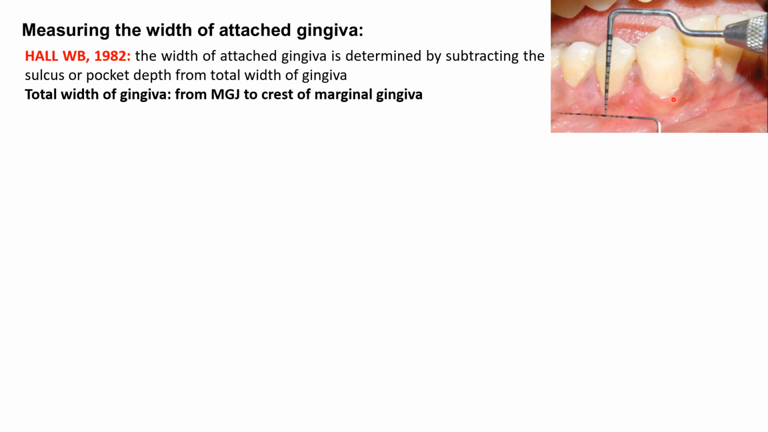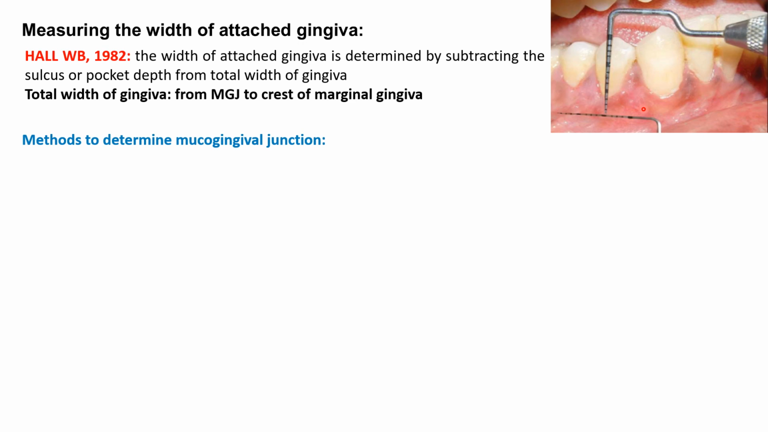That is, when we want to measure the width of attached gingiva, we first measure from the marginal gingiva, that is the crest of the gingiva, to the mucogingival junction, and then measure the depth of the pocket. Then subtract this sulcus depth or pocket depth from the total width of gingiva that we have already measured. So that will give the width of attached gingiva.